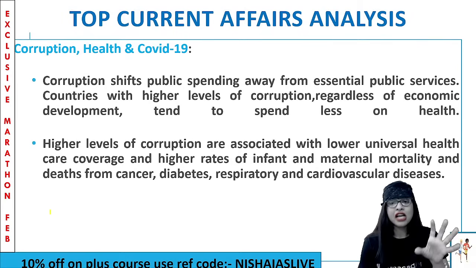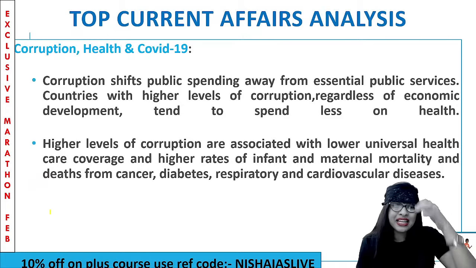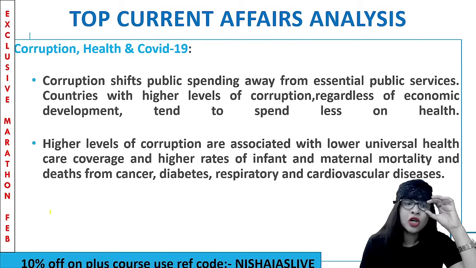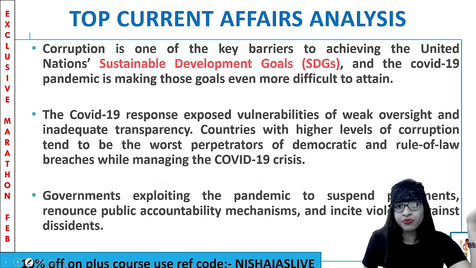And you can see very high rates of IMR and MMR, infant mortality rate, maternal mortality rate, and also deaths from diseases like cancer, diabetes, respiratory, and cardiovascular diseases. Too many corruptions. People even sell organs here. People even bargain with the health of you people, and you loot others with all the high costs and other stuff as a whole.